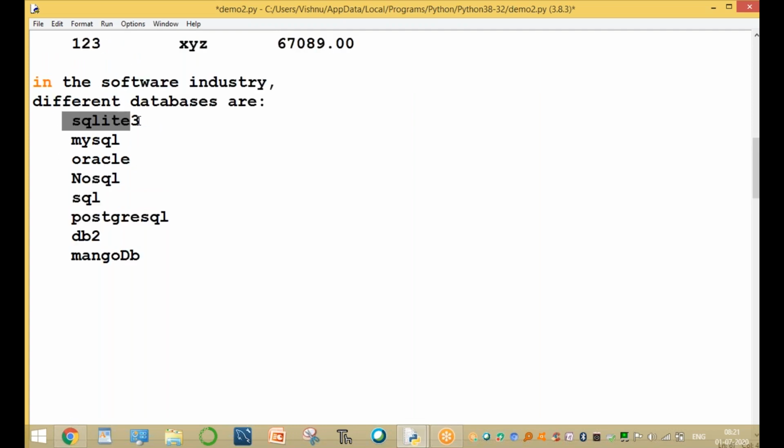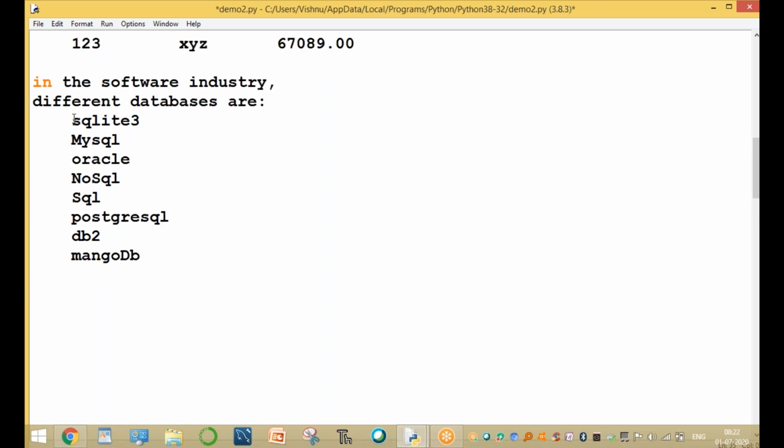So you can use any one database: either SQLite, MySQL, Oracle, NoSQL, or PostgreSQL, DB2, MongoDB. These are the different databases. Here you can use either SQLite or MySQL. The M is capital, so it is called a MySQL database, Oracle database, NoSQL, any one database.